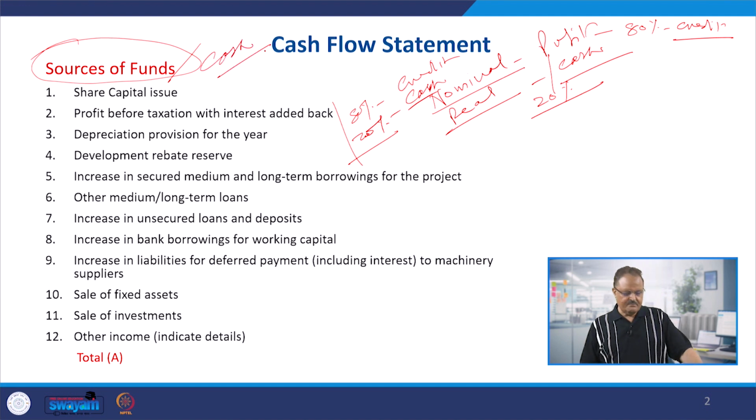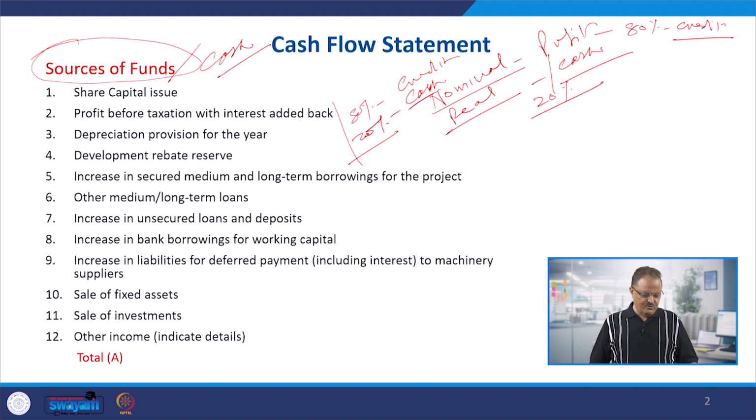So the sources of the cash, number one, is the share capital. If it is a venture, for example, Opus Paints, promoted by the Aditya Birla Group, or the Birla Group, it means it's already a public limited company, listed in the market. So maybe they are going to raise the funds through share capital, and share capital is going to become the first source of the cash, because when you issue the shares in the market, people will subscribe to the shares, they will give you the cash and you will give the shares to them. So the first source of the cash is the share capital.